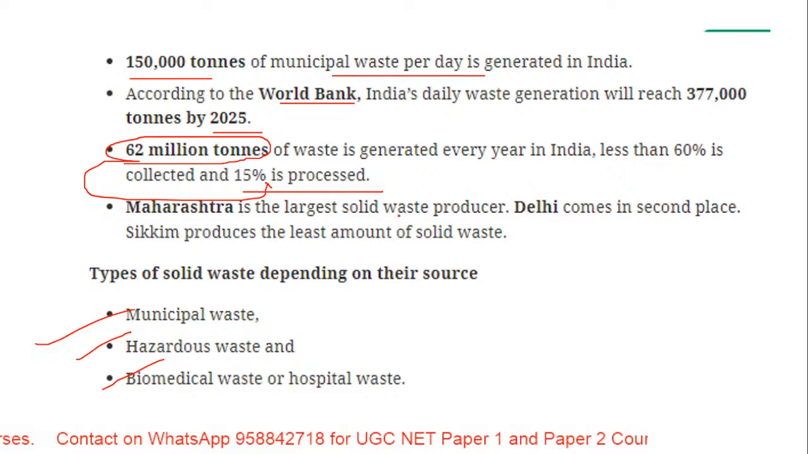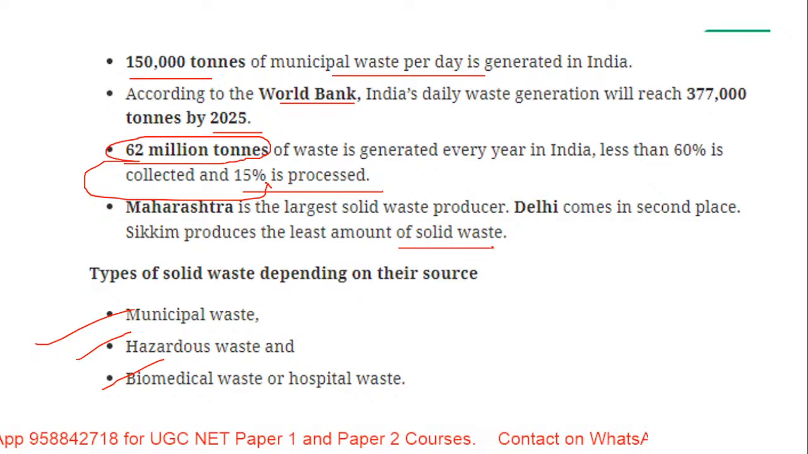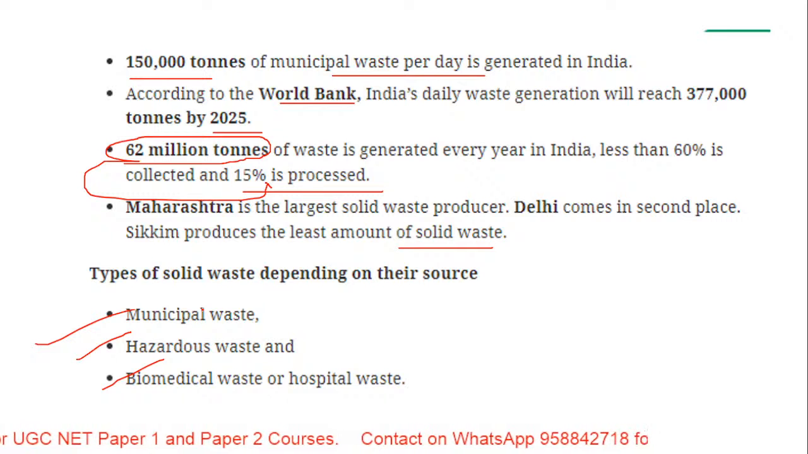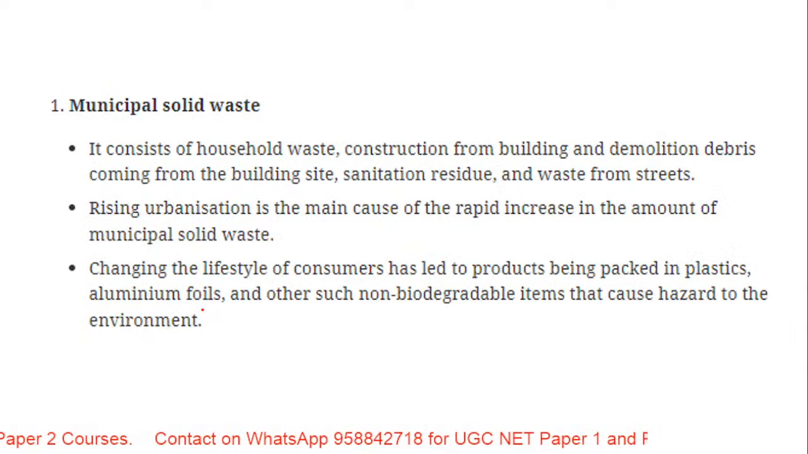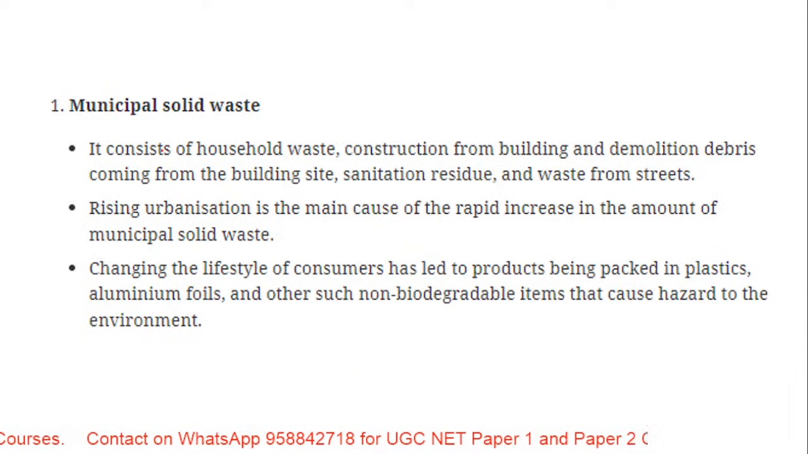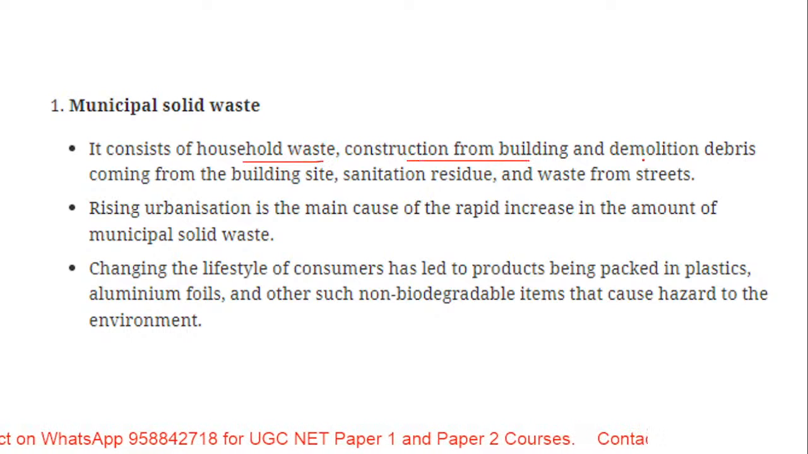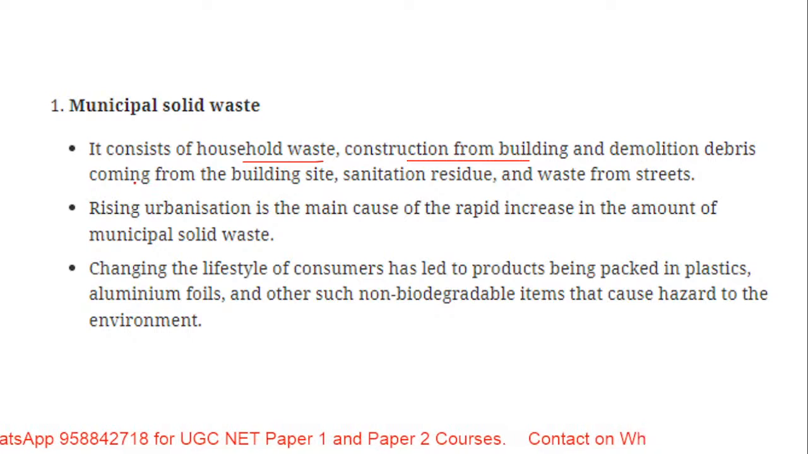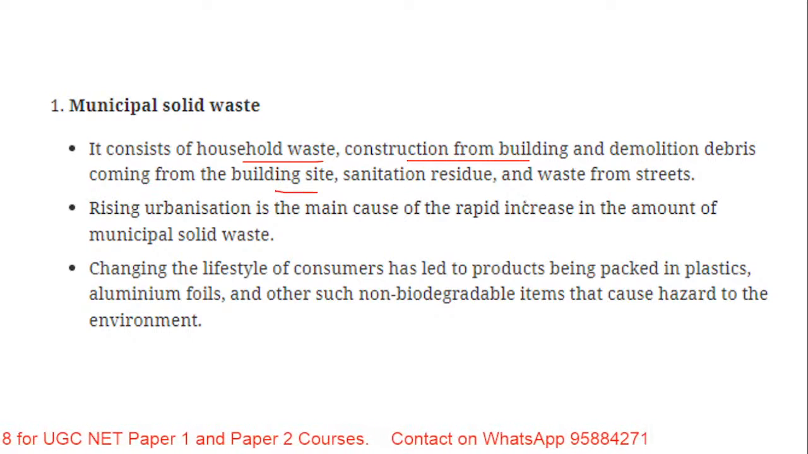Maharashtra is the largest solid waste producer. Delhi comes second. Sikkim produces the least amount of solid waste. Now, what are the types of solid waste? Depending on the sources, they are municipal, hazardous and biomedical. Municipal waste consists of household waste, construction and demolition debris coming from building sites, sanitation residue, or waste from the street.